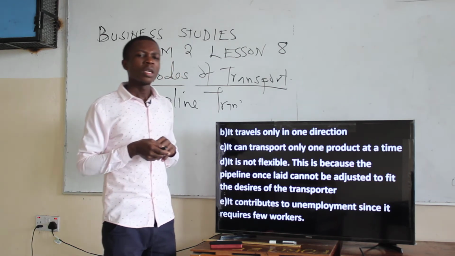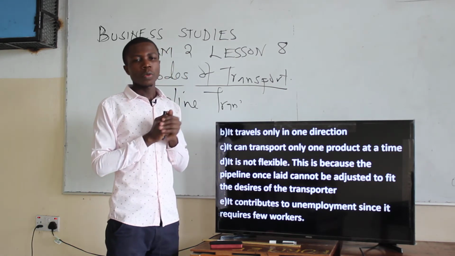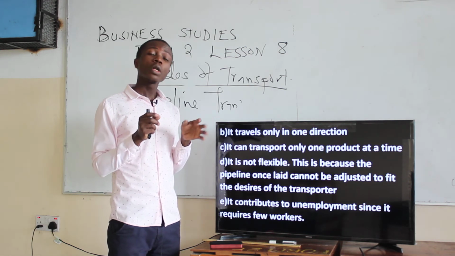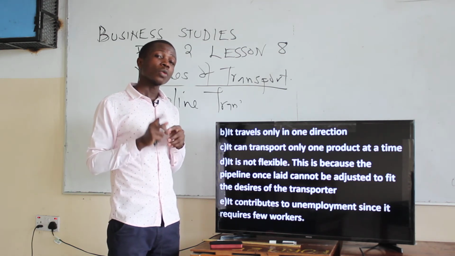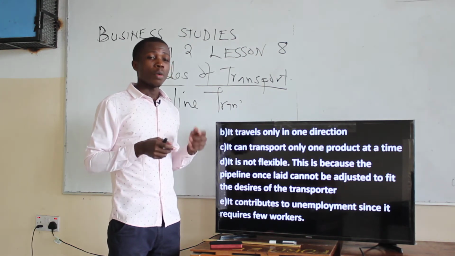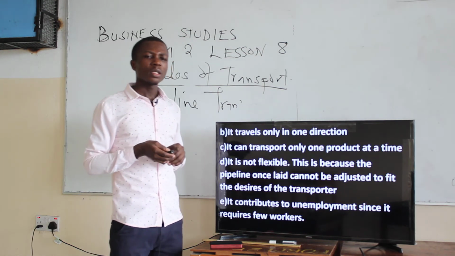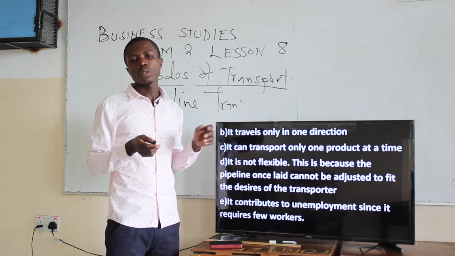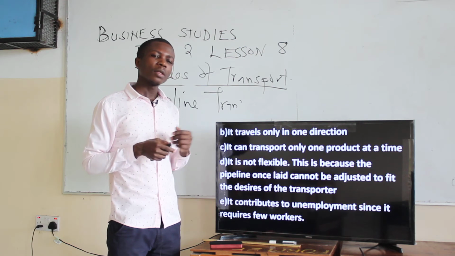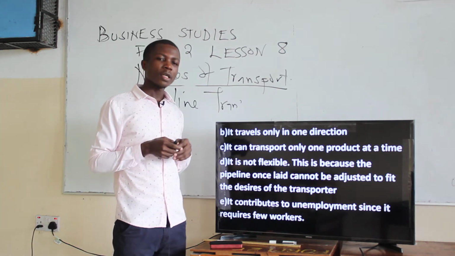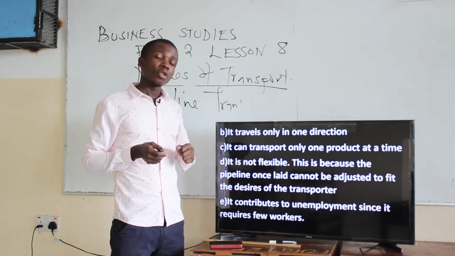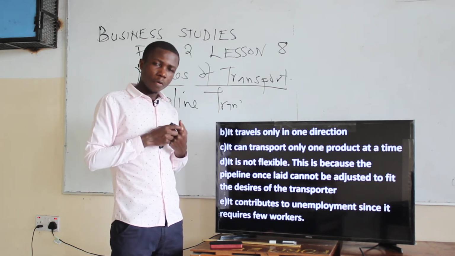Then the next, it can transport only one product at a time. It always transports one kind of product at a time. And that is the disadvantage of using a pipeline. And the next one, it is not flexible. This is because the pipeline, once laid, cannot be adjusted to fit the desires of the transporter. So that makes it not flexible.